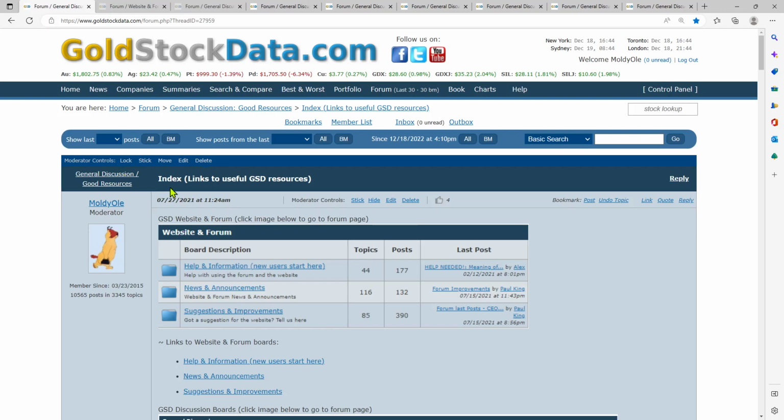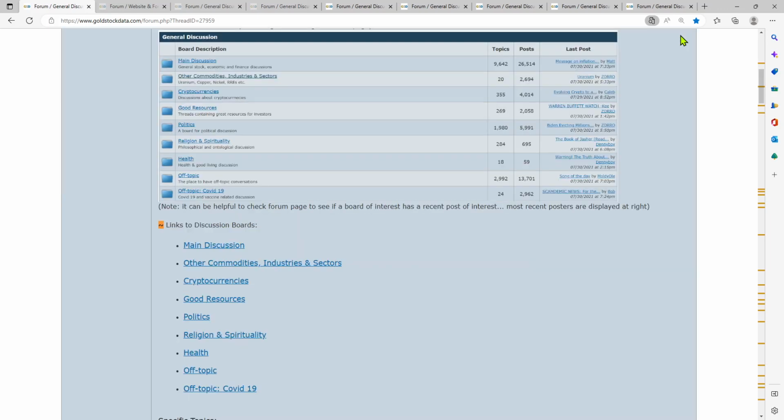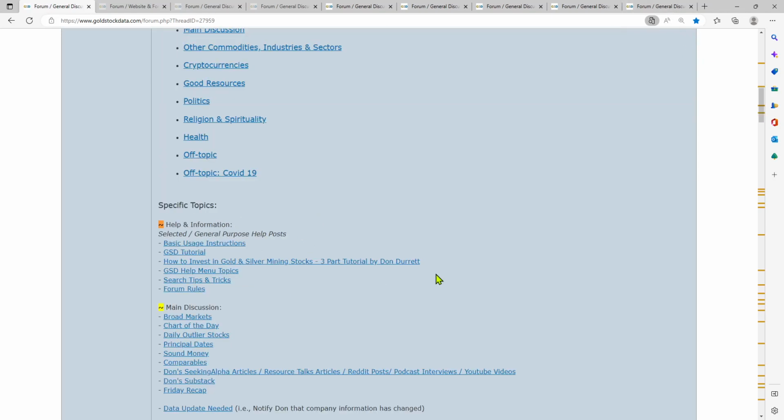All right, and just to give you an idea, each one of the sections is prefixed by a little tilde so we can see what's out there. What we have is links to the discussion boards in this post here, so you can go out to all of the discussion boards. We have links to help and information.